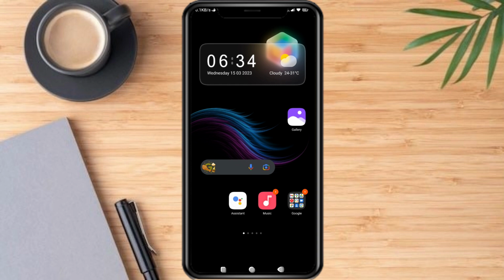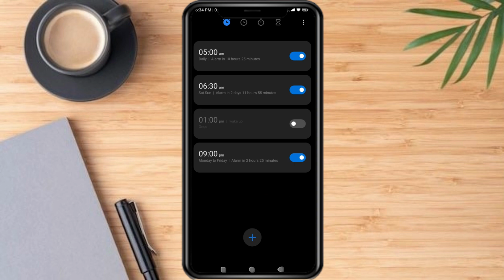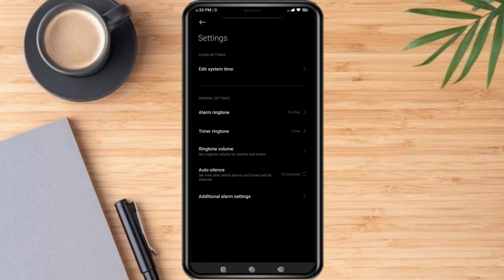Now, first thing you're gonna do is open up your phone's clock app. Now here on the three dots on the upper right corner, click that. Then click settings. Now here, click the alarm ringtone.